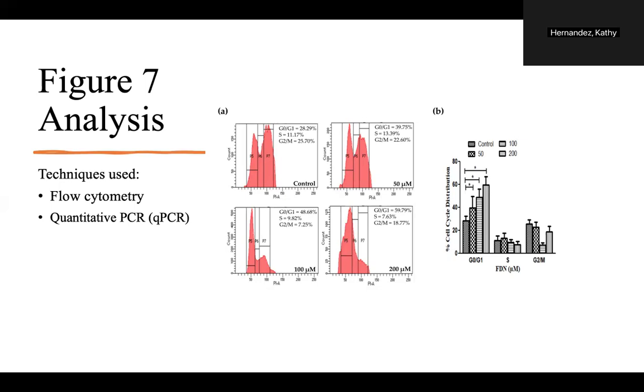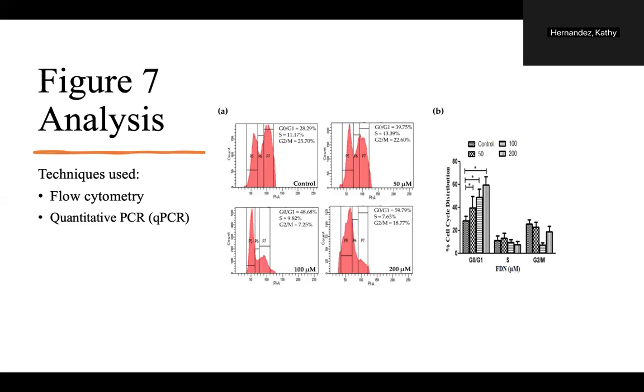This method relies on the principle that cells can be stained with DNA binding dyes, such as the PI in the previous slide, which fluoresces in proportion to the amount of DNA present in the cell. As cells pass through the laser beam in the flow cytometer, their fluorescence is measured, allowing for determination of the distribution of cells across different phases of the cell cycle.